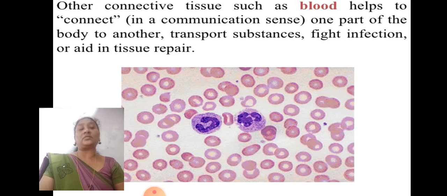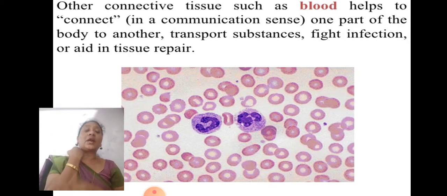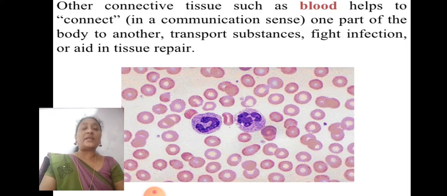the body to another. Blood is a fluid connective tissue. So it connects all the organs in the body. It transports substances, fights infections and aids in tissue repair. So it transports all the substances: the food we eat, the water we drink, the air we respire, everything is transported by the blood. And it fights against infection and aids tissue repair. When we fall down, the skin comes off, no? In those conditions, it helps to repair the body.